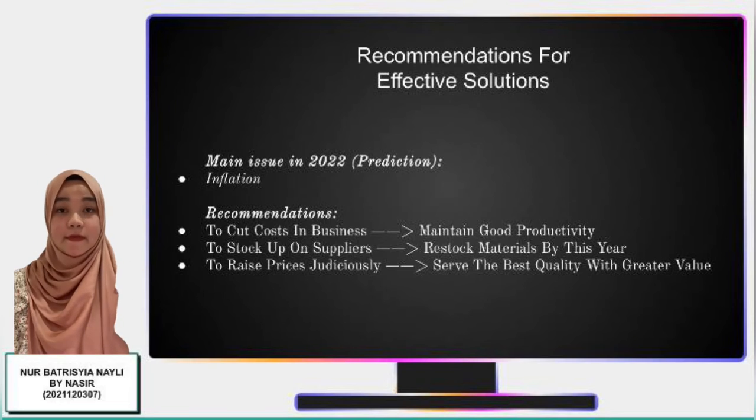There are significant recommendations for effective solutions arising from the issue of inflation happening in the year 2022. The first recommendation is to cut costs in business. Since we have predicted a decrease in sales trend analysis starting in May 2022, we think it is better to minimize the cost in order to cover up the total of revenues that are not that much. The cost can be minimized by reducing supply expenses.